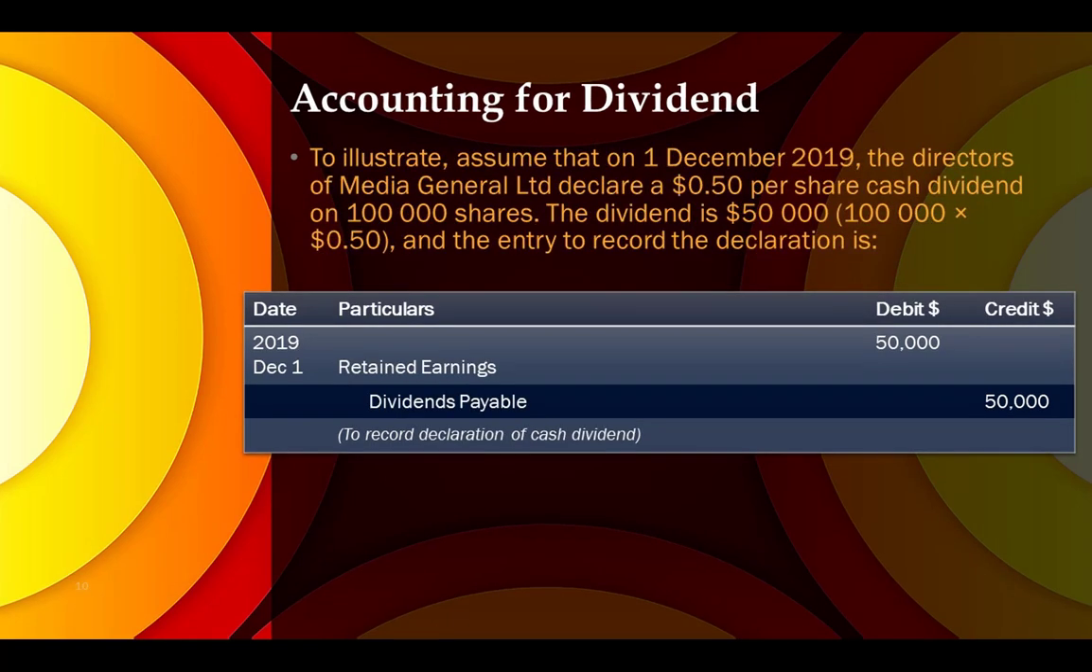Okay, so on payment date, this will be debit dividends payable and then credit cash. Okay, whether it's for deposit or EFT, direct deposit or mailed check.